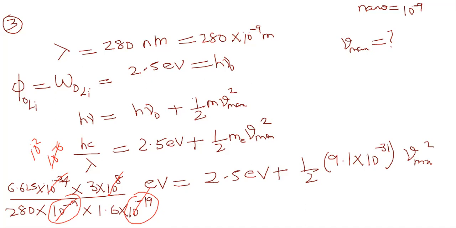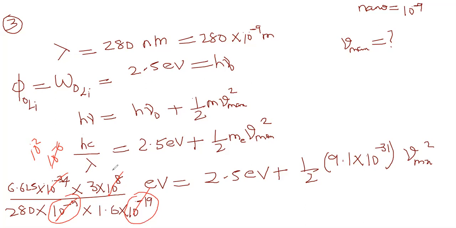Why did you multiply it into 1.6 into 10 power minus 19 again to convert it into joules? No, I didn't multiply, I divided. This is called division. Yeah, I'm asking you why you did that. To convert that into electron volts.